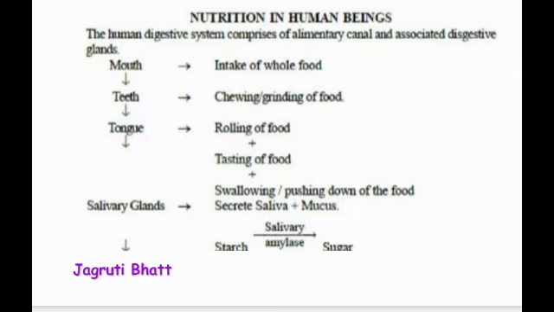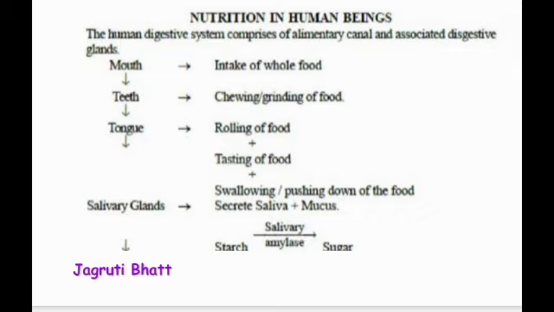We'll first talk about the mouth. The mouth is the organ by which we take in the food. Within the mouth there are several components, that is teeth, tongue, salivary glands, etc. The teeth break the food into small pieces, and this increases the surface area for the action of the enzyme secreted by the salivary gland. It also makes swallowing of the food easier.